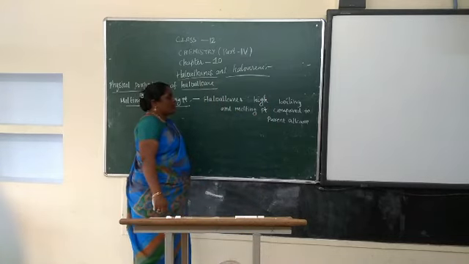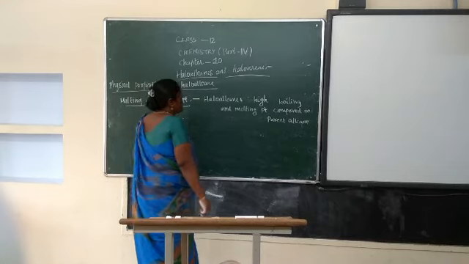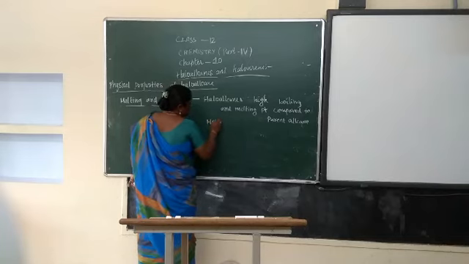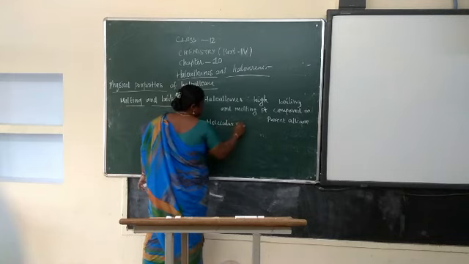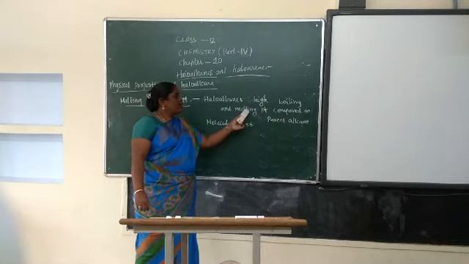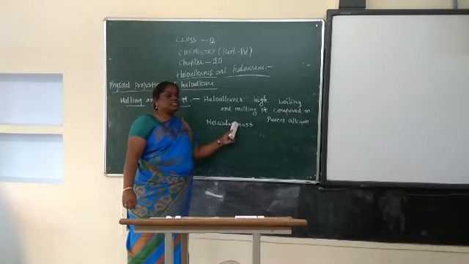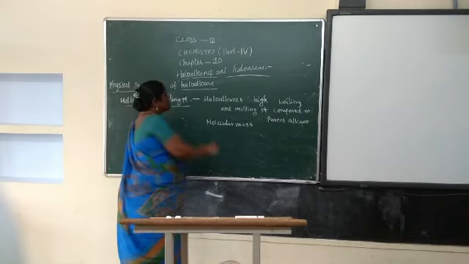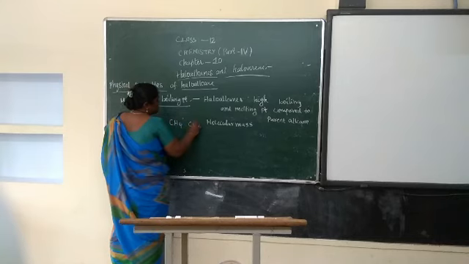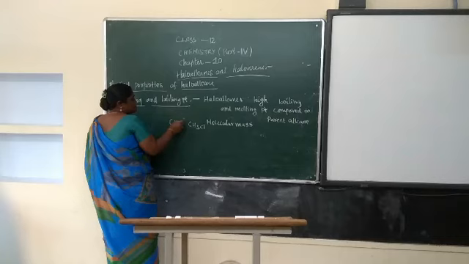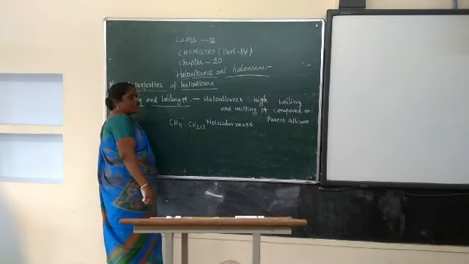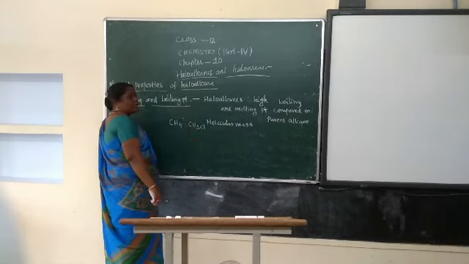Why do they have a high boiling point and melting point compared to the parent alkane?